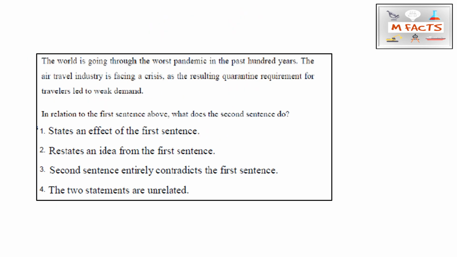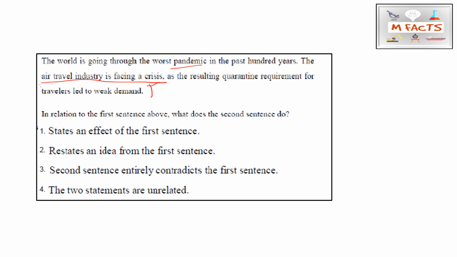The next question is: the world is going through the worst pandemic in the past 100 years. The air travel industry is facing a crisis. So this much we know, that the air travel industry is facing a crisis due to this pandemic. The resulting quarantine requirement for travel led to a fall in demand. In relation to the first sentence, what does the second sentence do?